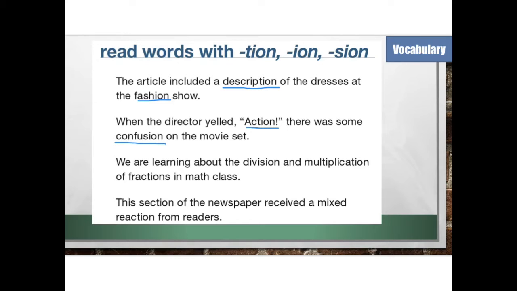We are learning about the division and multiplication of fractions in math class. If you were able to correctly mentally underline division, multiplication, and fractions, you're on a roll. This section of the newspaper received a mixed reaction from readers. If you correctly identified section and reaction in that last sentence, well done. You're ready to move on to the next part.